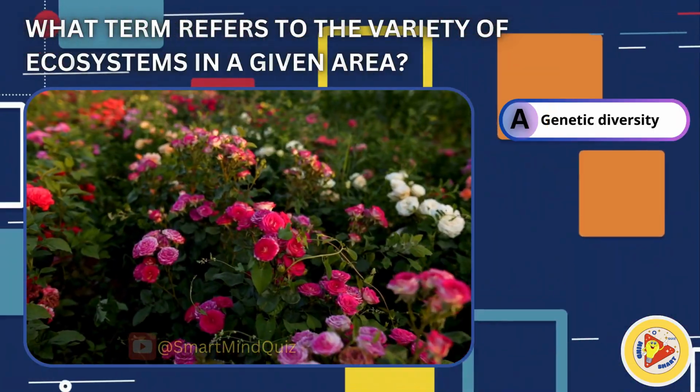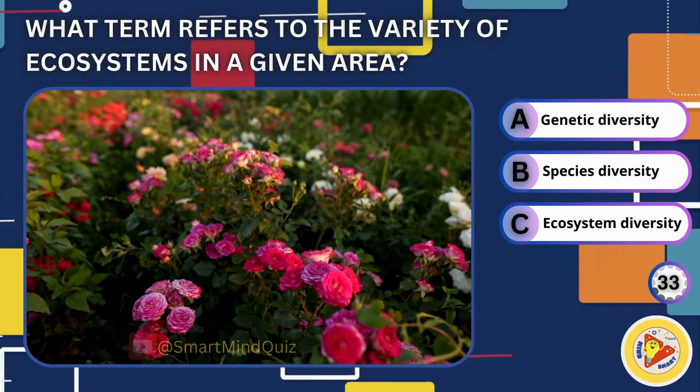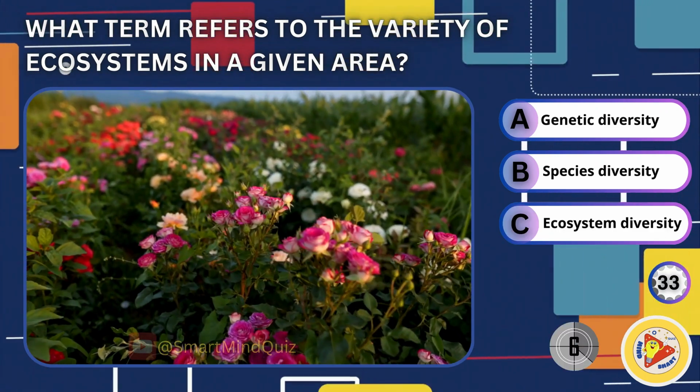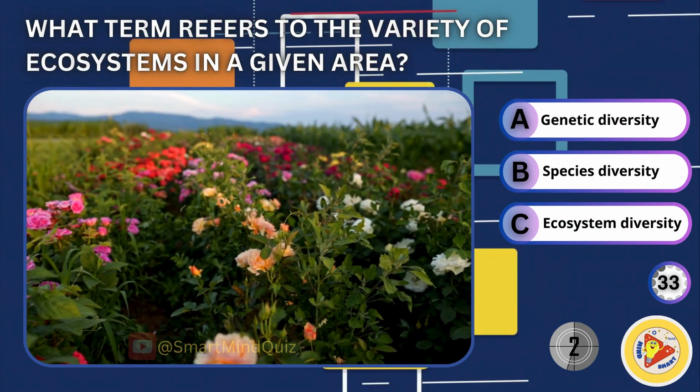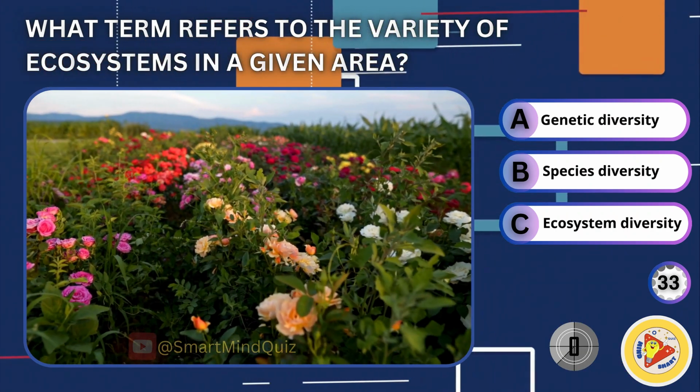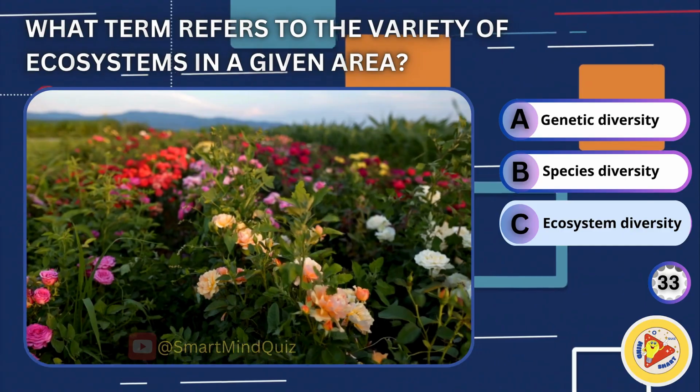What term refers to the variety of ecosystems in a given area? Genetic diversity, species diversity, ecosystem diversity. Right answer is ecosystem diversity.